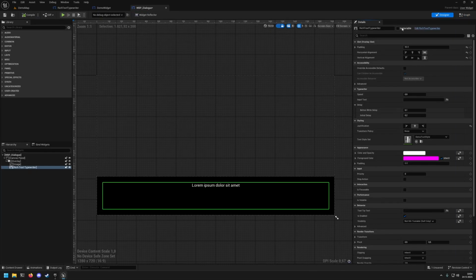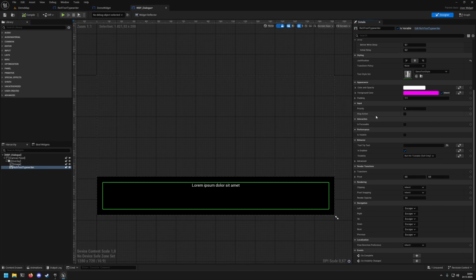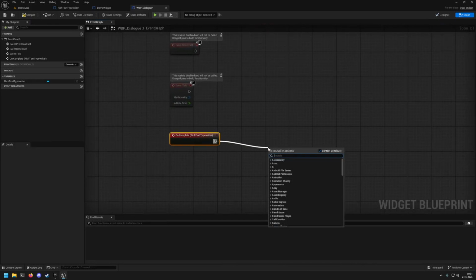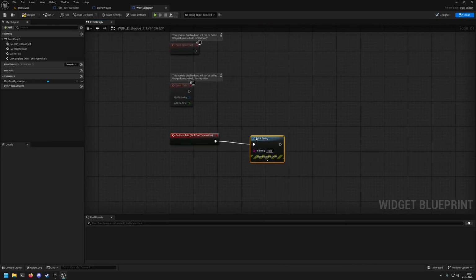What I can also do is tick the isVariable button, and with isVariable I can bind events. So I also have an onComplete event. So onComplete, I could write out hello, or I could do something else. I could go to the next item in my dialog set or something like that.